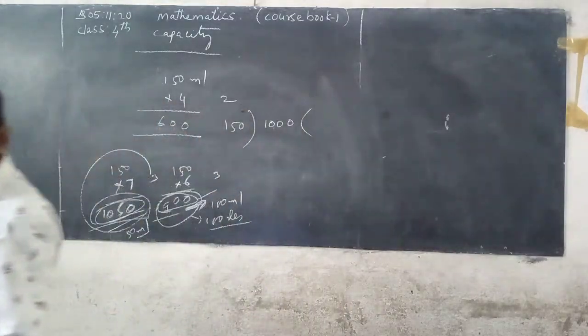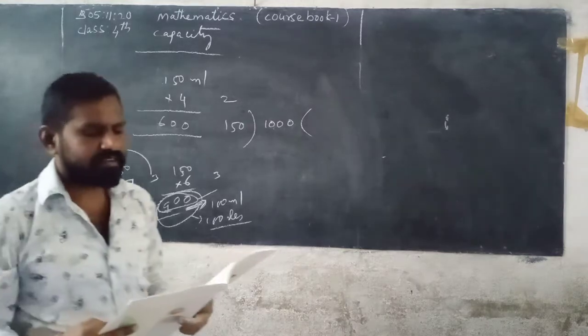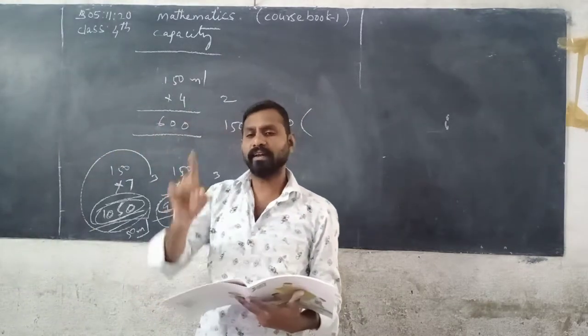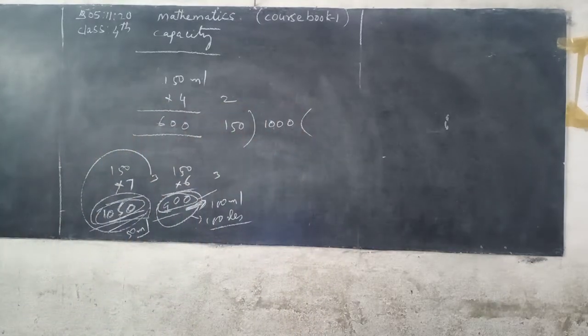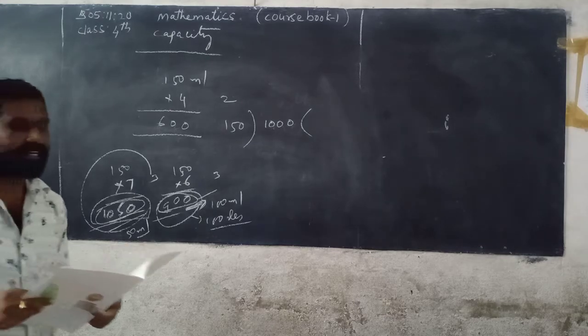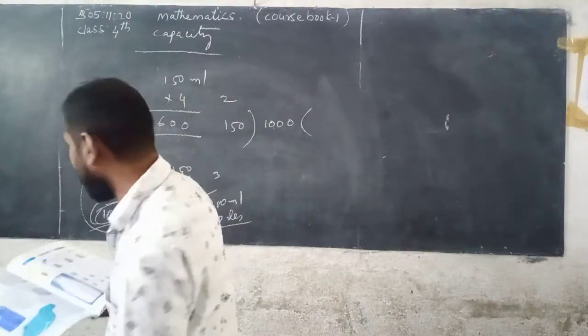Now next, we know that liquids are measured in milliliters and liters. The relation is 1 liter equals 1000 milliliters. So 500 milliliters is equal to half liter. 250 milliliters is 1/4 liter. See here, write down everybody.